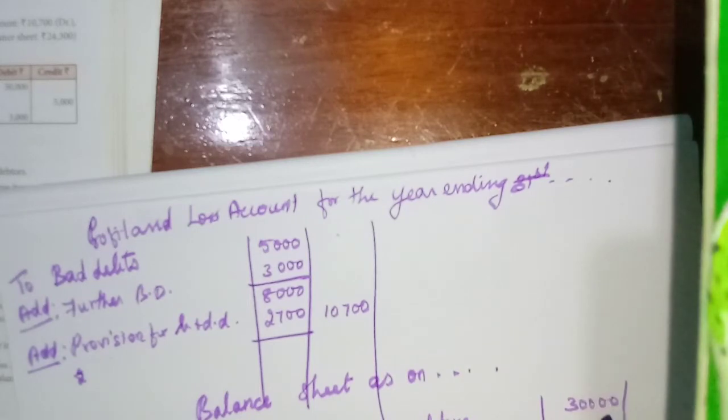The trial balance bad debts will come in one place, that we have entered here, 5,000. Okay, forget about that one. Now only the adjustment will come in the balance sheet. So first we need to deduct the further bad debts, 3,000.